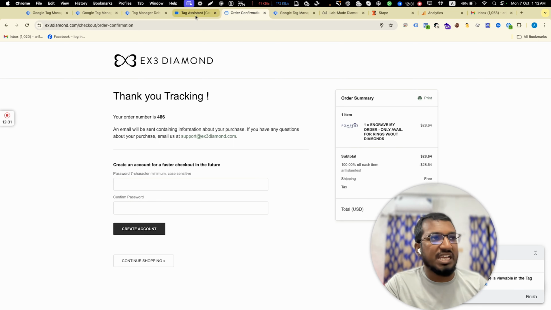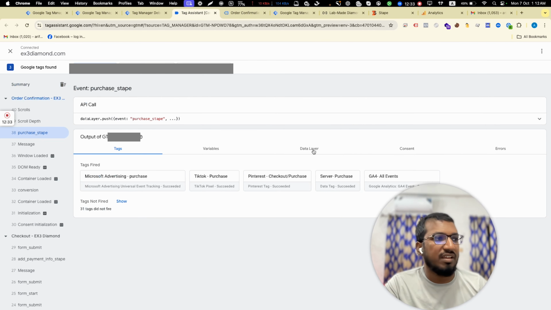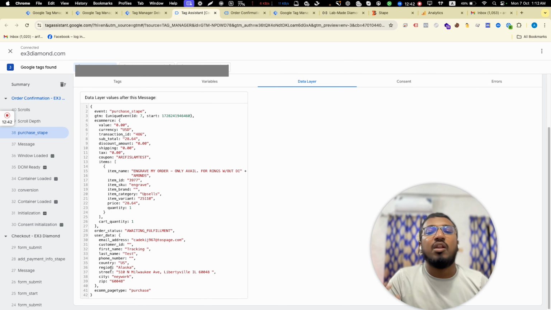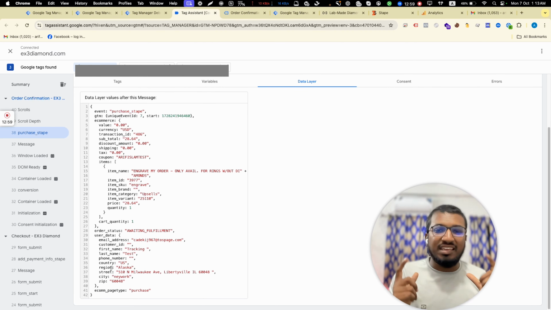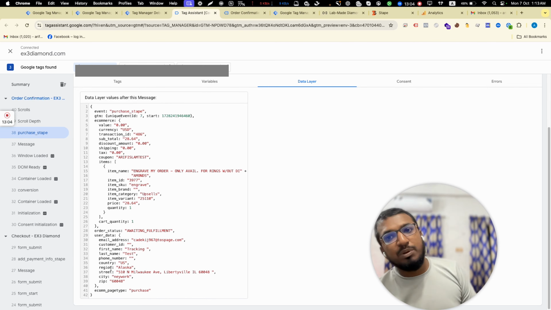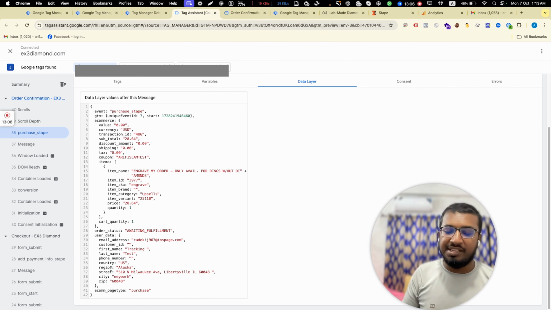Now I'm checking that the purchase happened. If the purchase happens, we can check the order. This is a data layer implementation, right? This is all the value. This user data includes first name, last name, phone number, country code, zip code, everything. We have to send this type of data for Google Ads enhanced conversion, TikTok event match quality, Facebook event match quality, and also Pinterest event match quality. We have to send the user data to educate the ad algorithm so it gets the right data and can optimize their ads.